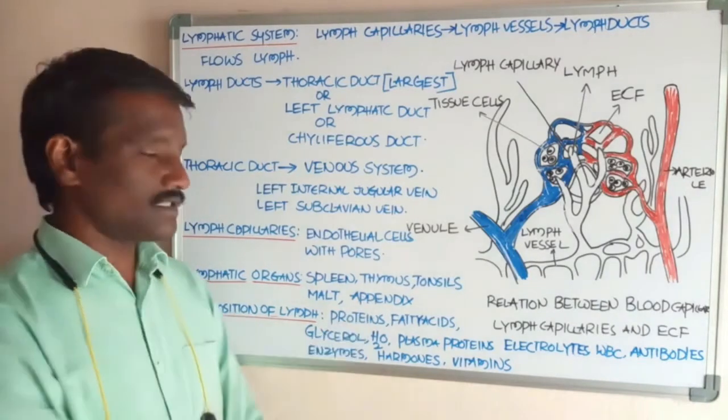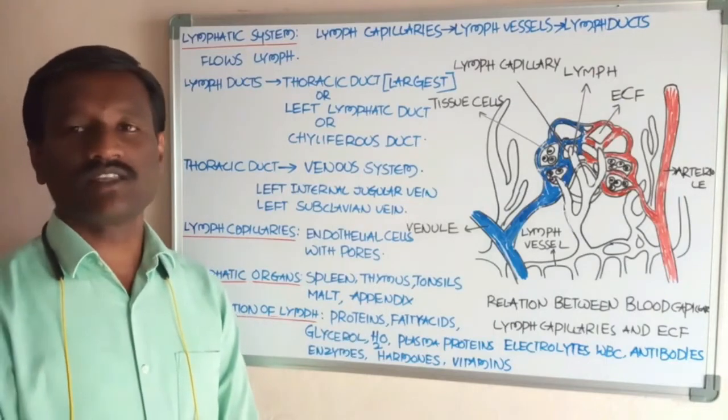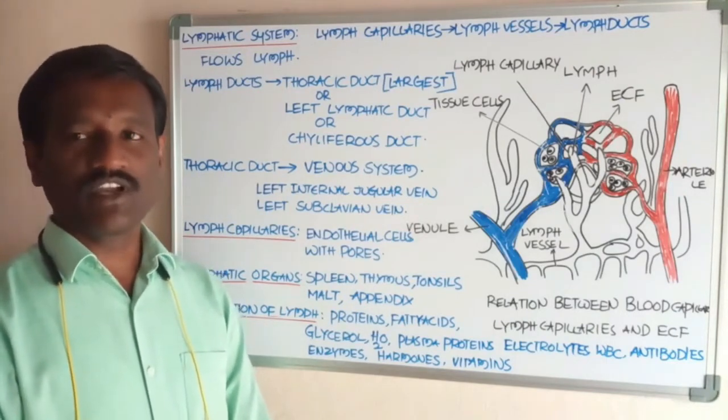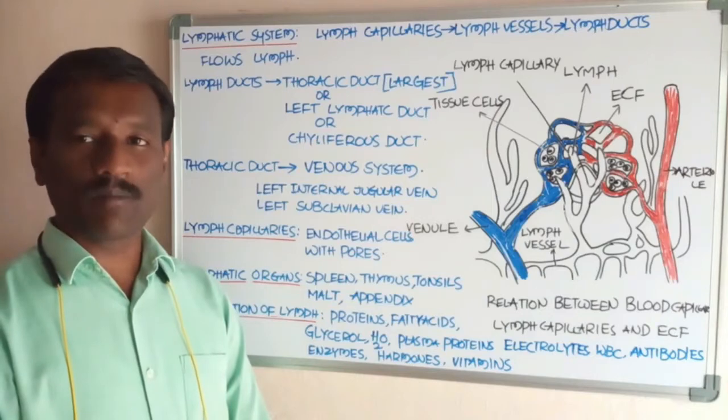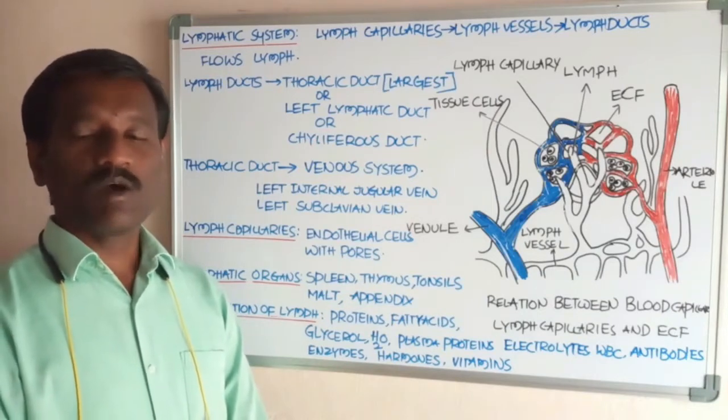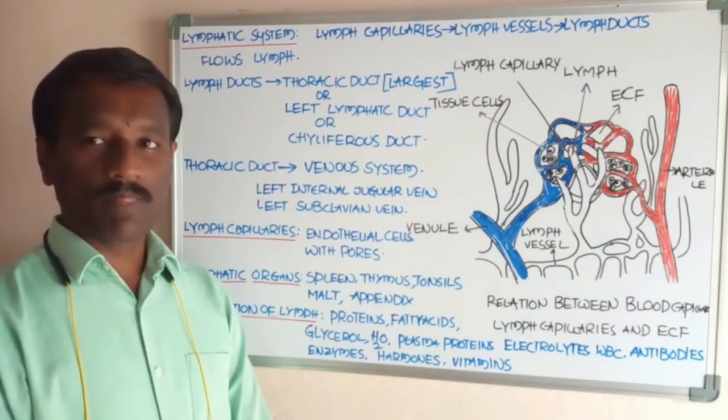Next, appendix. Appendix is a small sac-like structure. It is also called vermiform appendix. It is the part of the colon.